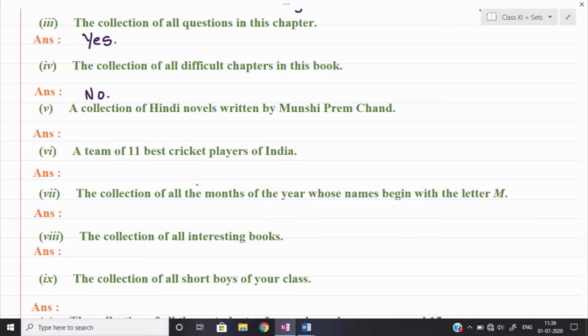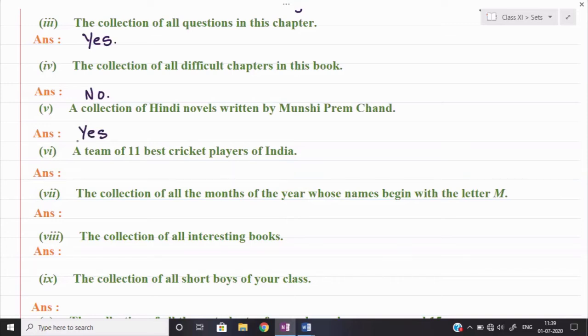Whether the novels are 10, 20, or 100, you can easily find them. So we can say that yes, it is also a well defined collection of objects. Remember, the task being difficult or huge doesn't mean the objects are not well defined. The objects will be well defined. We can divide the work among a certain number of persons to get the work done.